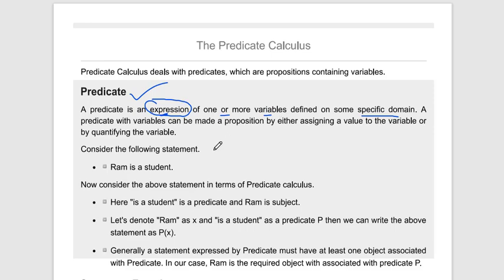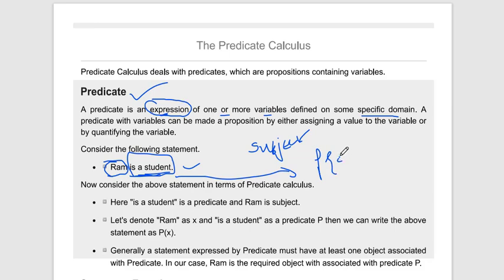Let's start with a basic example. Ram is a student. This is a statement. Here you can see that Ram is our subject, a name, so we can call it the subject. What makes this statement important? It is "is a student". So you can say that "is a student" is the predicate.